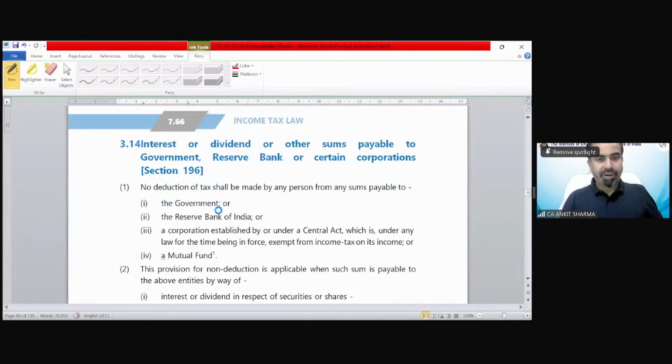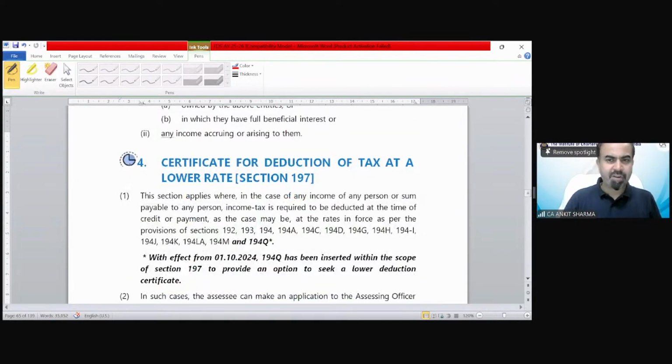Now these are for your reading purpose, students. Certificate of deduction of TDS at a lower rate. Generally, these are all theoretical provisions, so you just read through them, because for the purpose of examination, generally they will ask you how to calculate TDS, etc. But this is for your knowledge. Under this section, the rate, whatever we have discussed, could be lower. But for that purpose, the assessing officer or the proper officer will give you the permission. Then TDS could be deducted at a lower rate also.